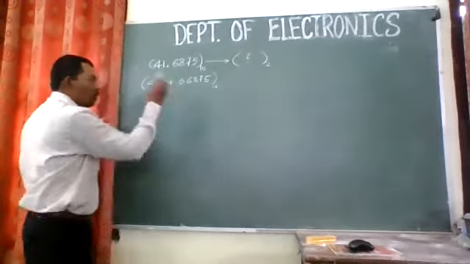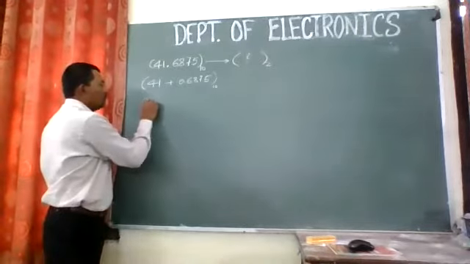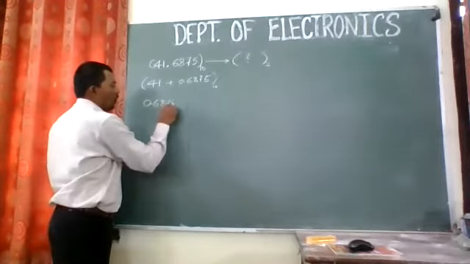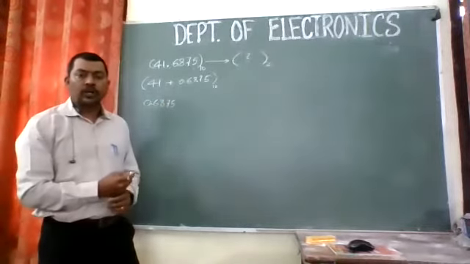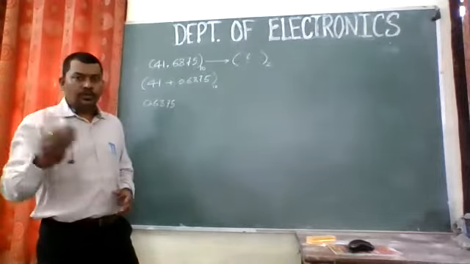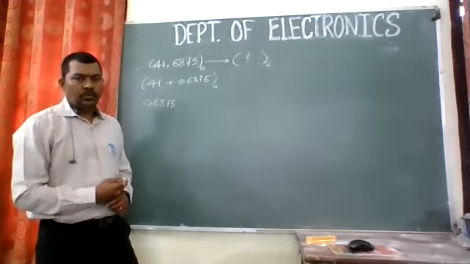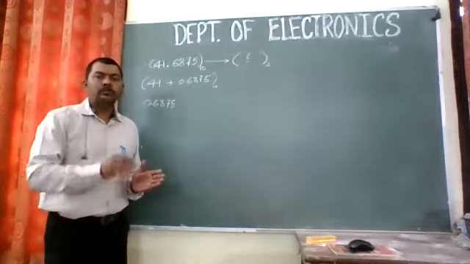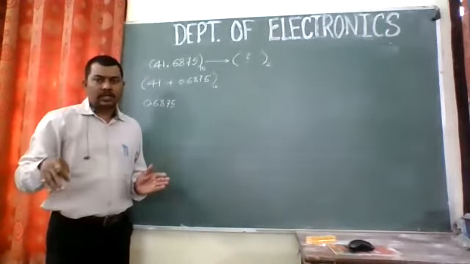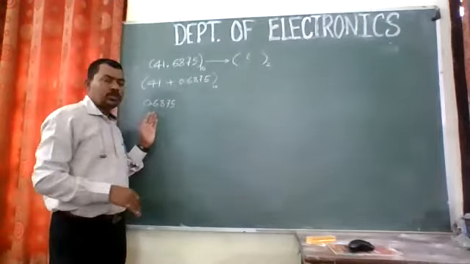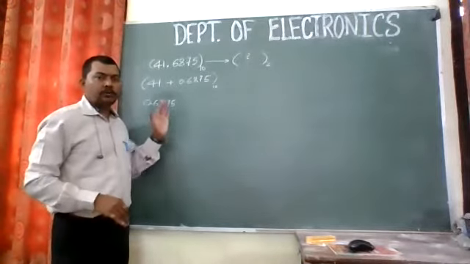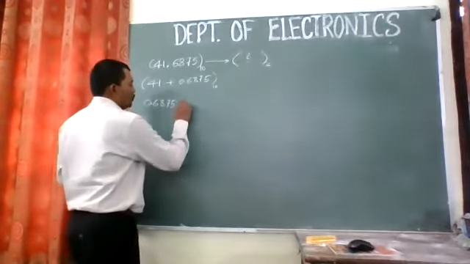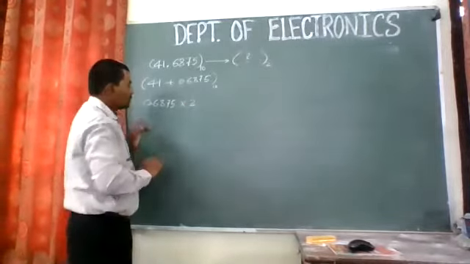For the fractional part, we need to multiply. In the integer part we were doing division, but while converting a fractional part into binary, we need to multiply by 2.